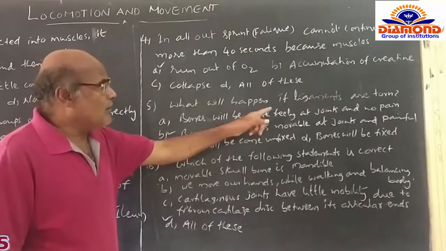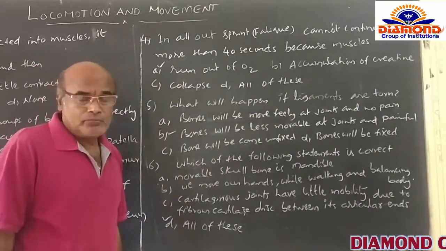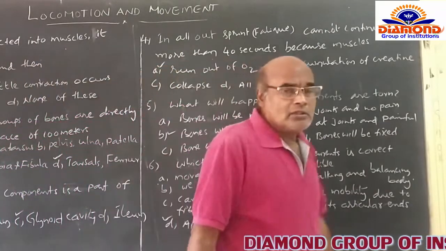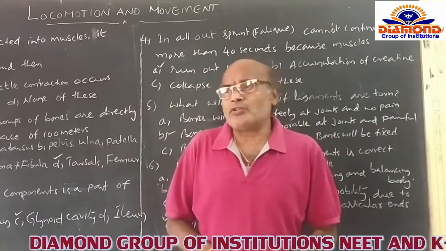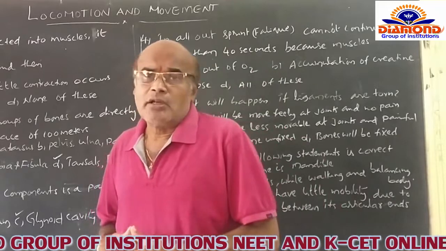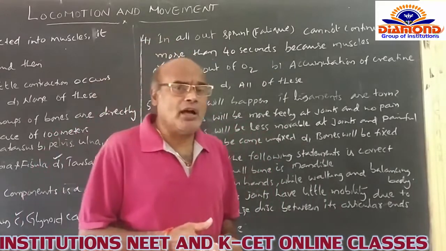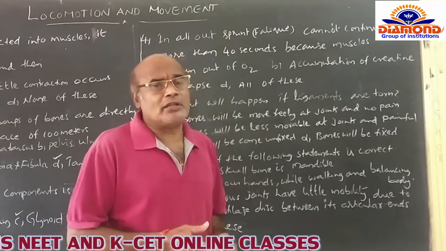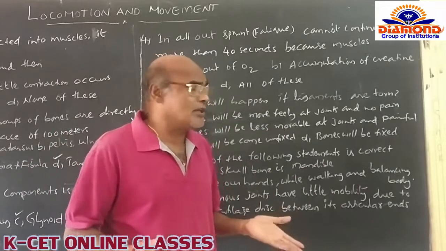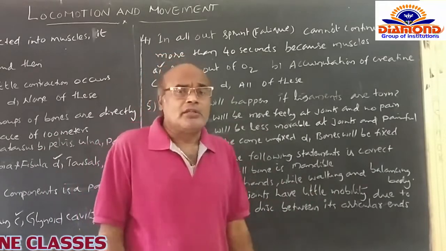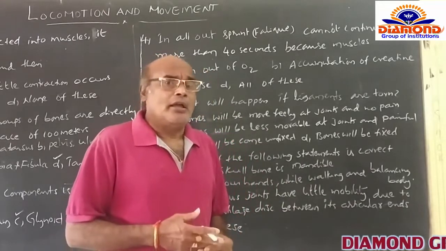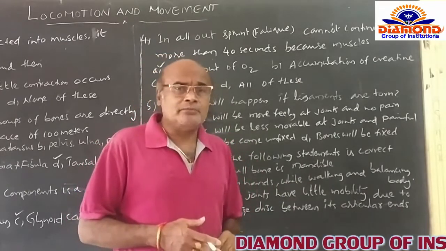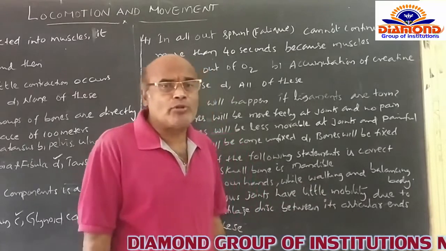What will happen if ligaments are torn? What do you mean by that? You know that two specialized structures are present in our body. One is called tendons. Tendons permit the muscles to attach to the skeleton, and to permit the movement of the body.